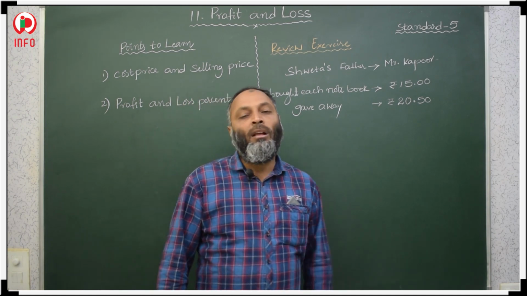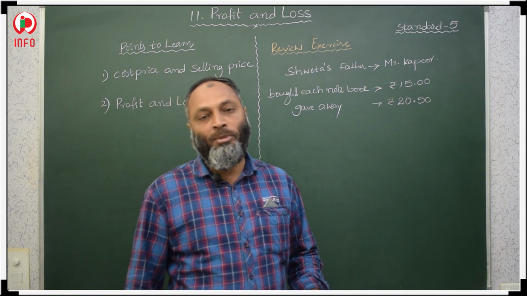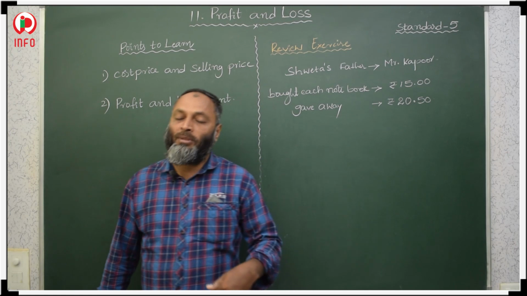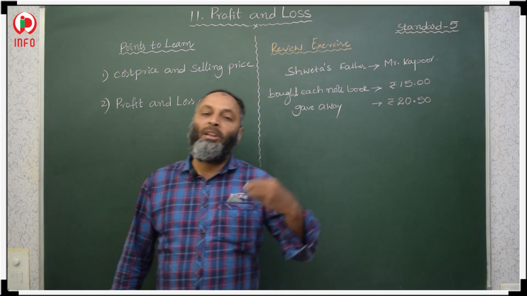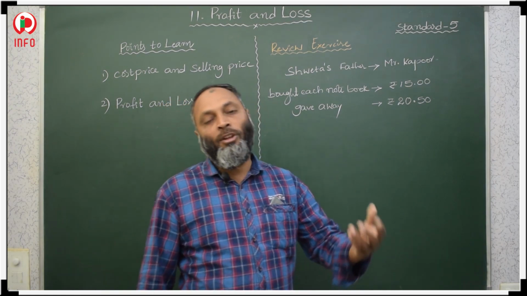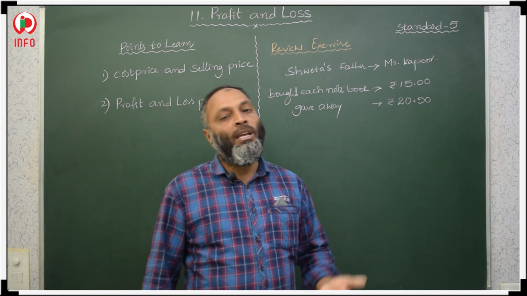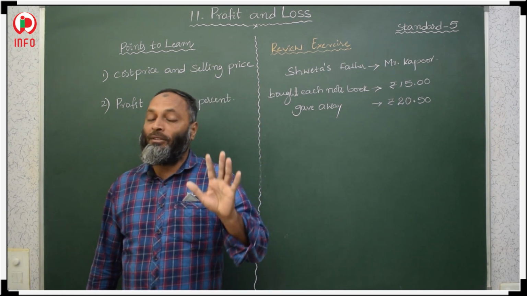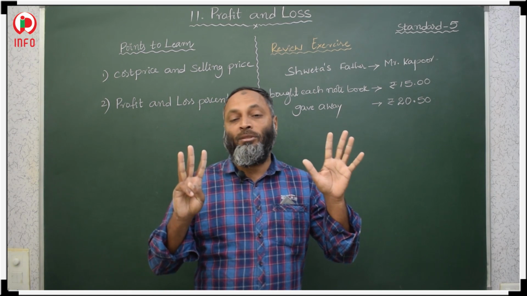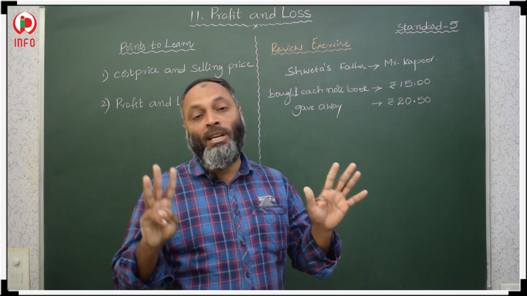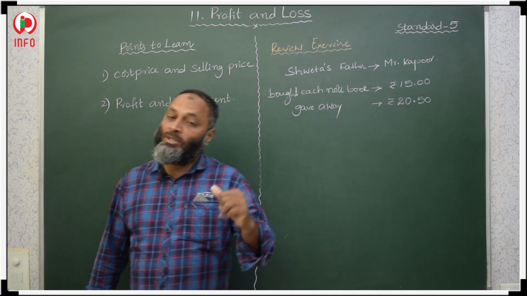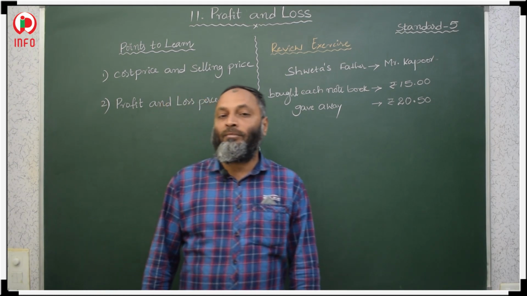How? One pen costs 3 rupees, that is the cost price. That same pen we sell for 5 rupees. Here the selling price is 5 rupees and the cost price is 3 rupees, which means the cost price is less than the selling price. So we will get profit here.